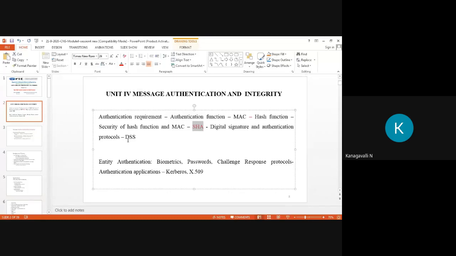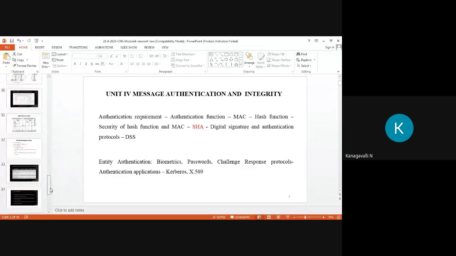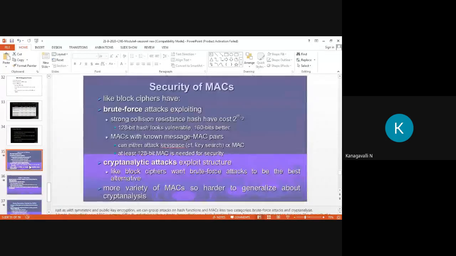In this continuation, we will see the recap of our last class, security of hash function and MAC, right? In the security of MACs, we already know block ciphers are used in this MAC function. There are so many attacks we have seen on the hash function and also on MAC. In the hash function, we saw the birthday attack and some other things, right? In the security of MAC, there is the brute force attack, where the power of collision resistance is 2 power m by 2.